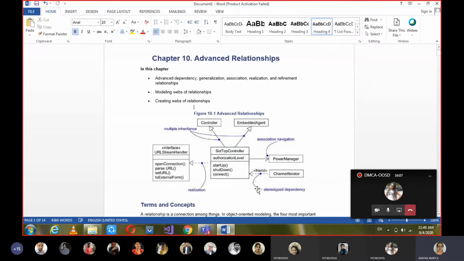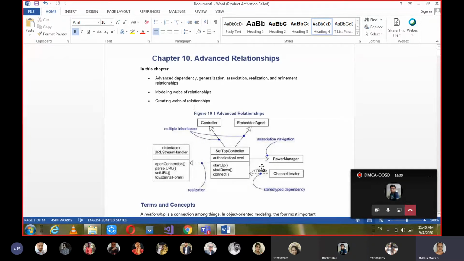So in this diagram, what are the new things for us? I want any one of you or some of you to point out the things which are new for us. Stereotype for dependency, yes. Friend stereotype, whatever is given here. So this is new for us.